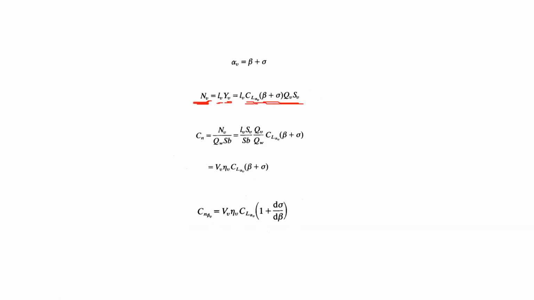Sir, can I say? Yeah. Sir, YV is the lift created due to the sideslip angle alpha V. And so we have written it in the form of CL alpha V, which is the slope of the CL with respect to the sideslip angle, multiplied by alpha, which is here alpha V, beta plus sigma, and QV is the dynamic pressure, half rho V squared, and SV is the surface area of the tail.